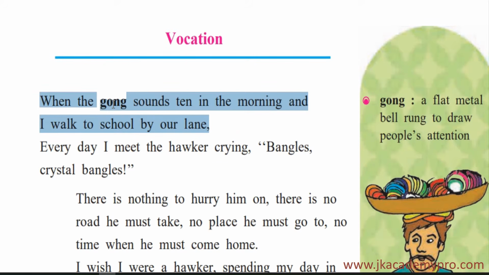So most of the schools in the olden days had this gong, as a bell. Nowadays you have electric bells in your school, but this gong was sounded at ten, and the little boy had to walk to school by a lane. So it was a fixed routine for him, isn't it? Your school life is also a routine. You wake up, and then you have to go to school at a particular time.